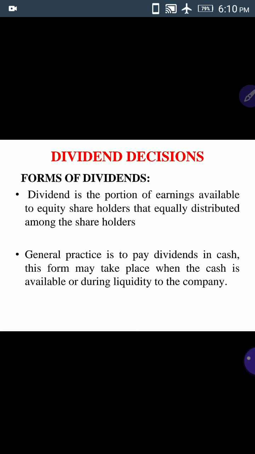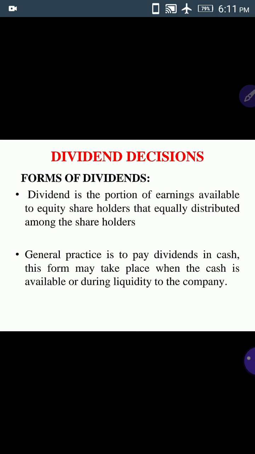dividends. See, dividend is the portion of earnings available to equity shareholders that is equally distributed among the shareholders. So what is dividend? Dividend is nothing but the amount of earnings available to equity shareholders that should be equally distributed among the shareholders.